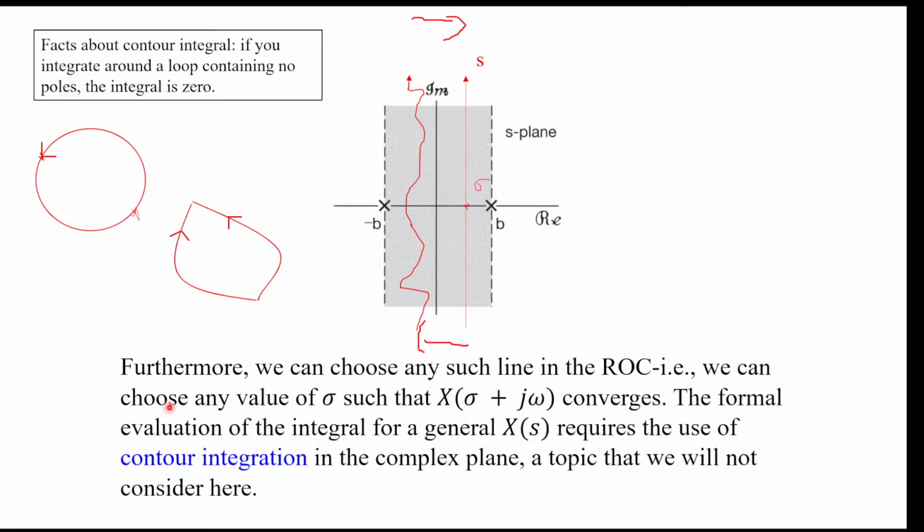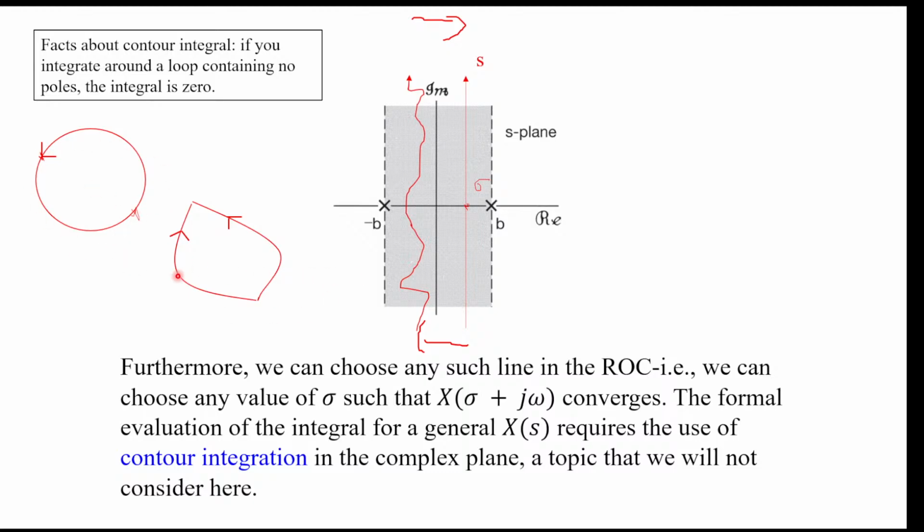There is a property of contour integrals that says if you do a contour integral over a circle, because you are integrating on a complex plane, and the circle has no poles inside, then this contour integration will give you 0.